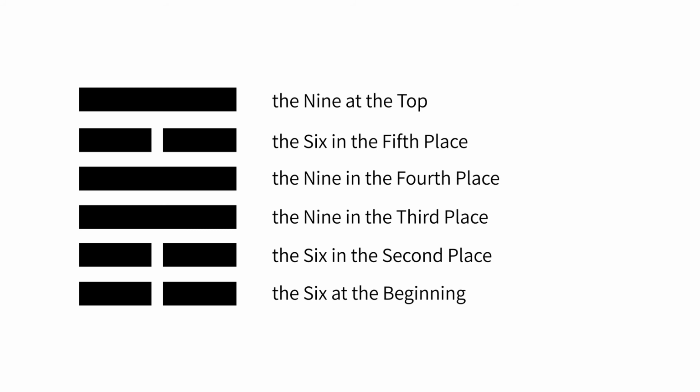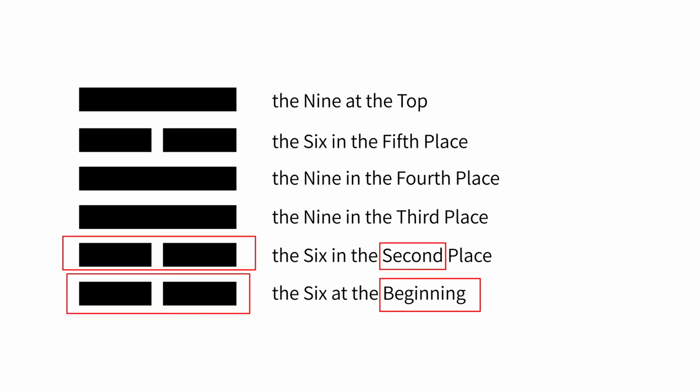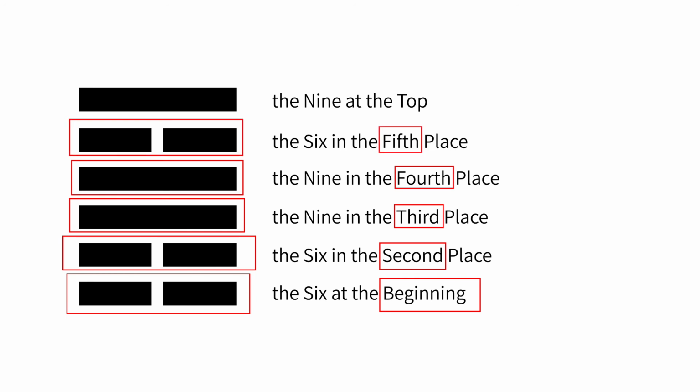In order to call each line conveniently, the ancient Chinese specially formulated a set of rules on how to call each line in each hexagram. In the previous video, I said that we look at the order of the 6 lines of each hexagram from bottom to top, which means that this line is the beginning, this line is the second, and this line is the third, and this line is the fourth, and this line is the fifth, and this line is the top.